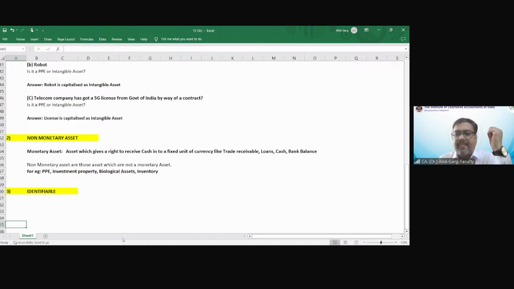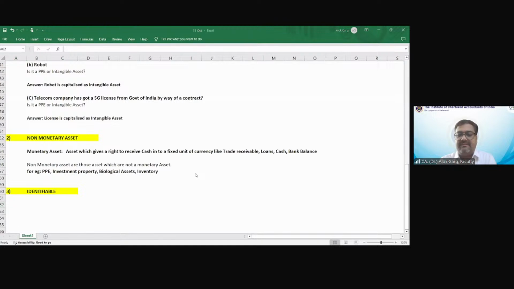Someone is saying it can be pinpointed. Hemant is saying distinct, having a separate entity, having separate existence. Okay. So what is meant by identifiable?